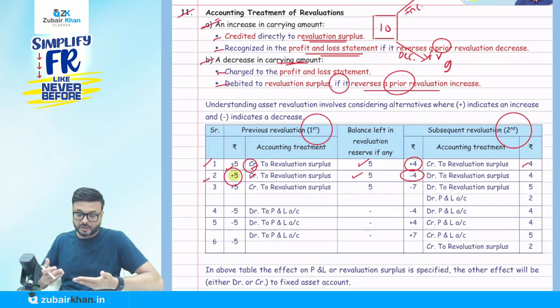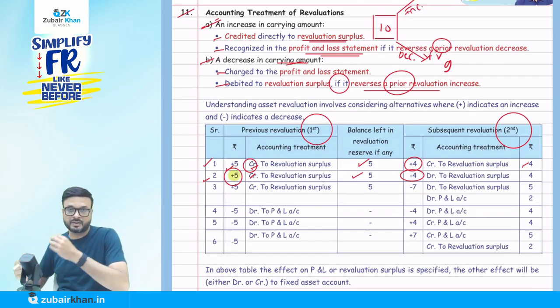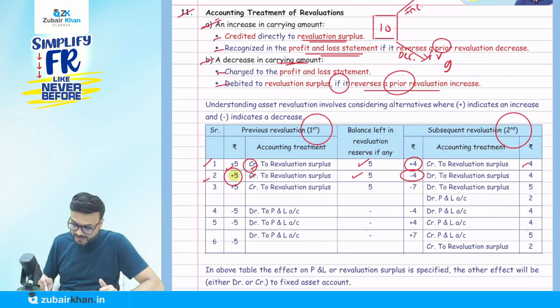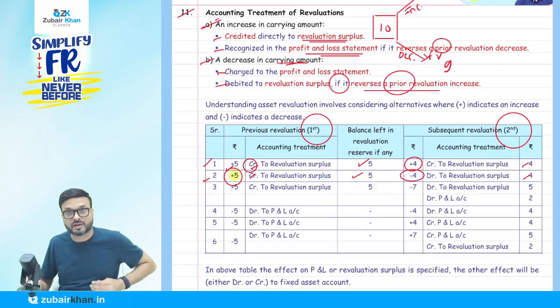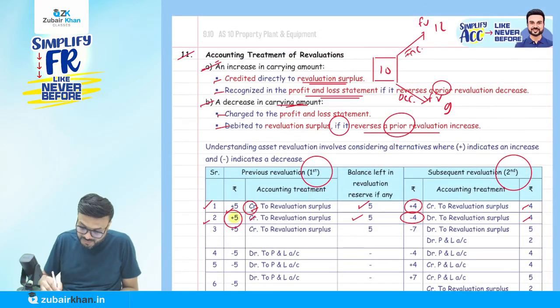Now the value goes down, and we can adjust against revaluation surplus up to 5. So I will pass the entry: revaluation surplus account debited by 4 and PPE credited by 4. You got the point? This is the case: first revaluation surplus, then the value goes down, and I have enough balance in revaluation surplus.